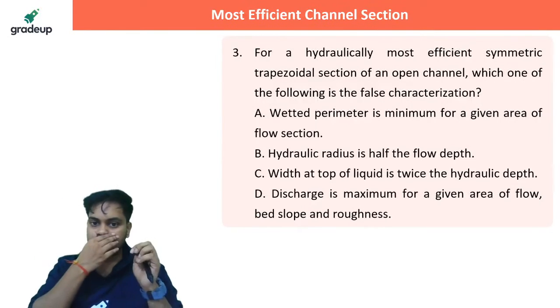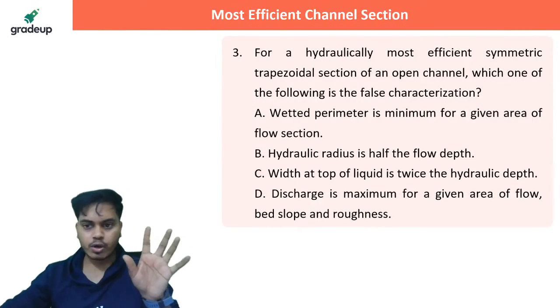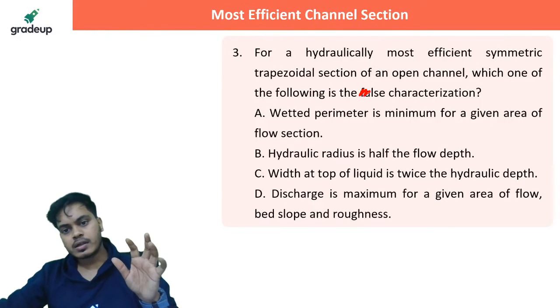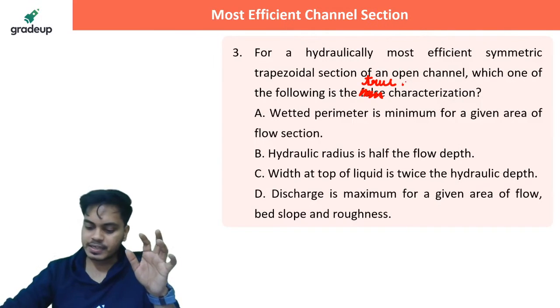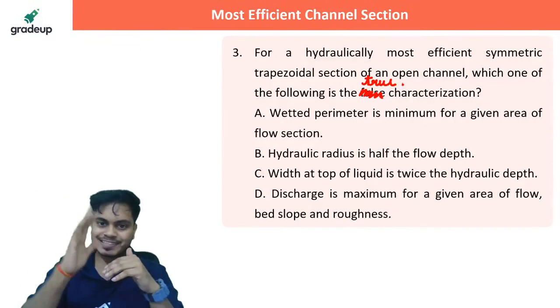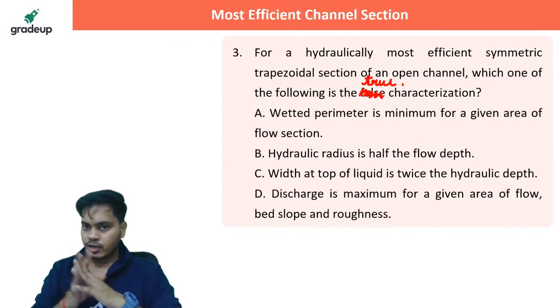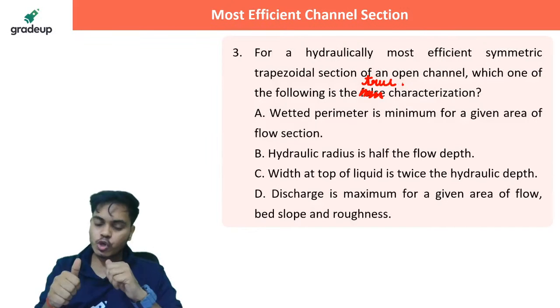So please tell me quickly, everybody. Wetted parameter is minimum, or do one thing, now let's make it instead of MCQ, now it is a MSQ. So more than one option are correct. So quickly please respond. Out of these four, which options are correct?